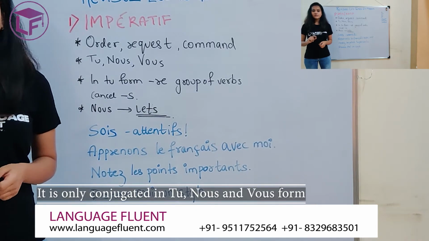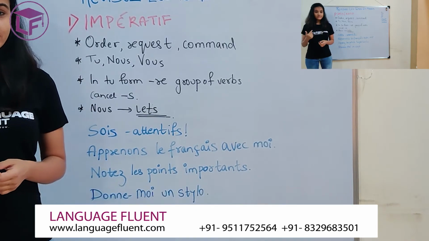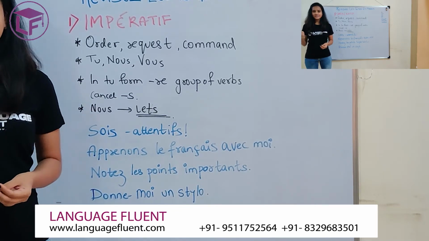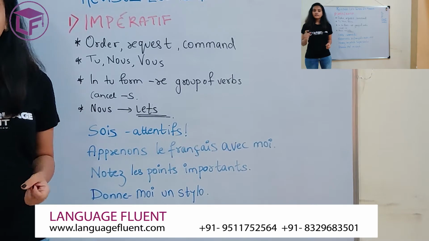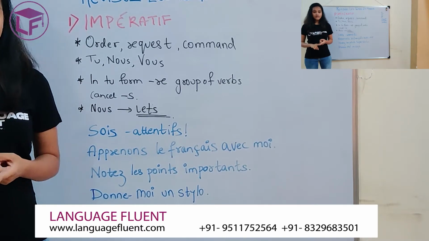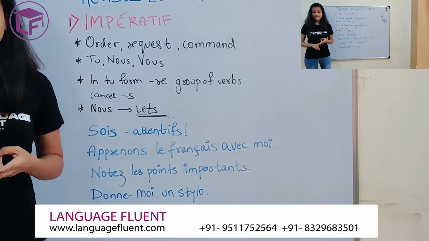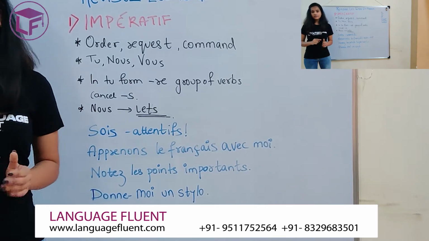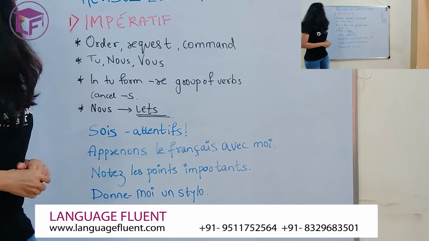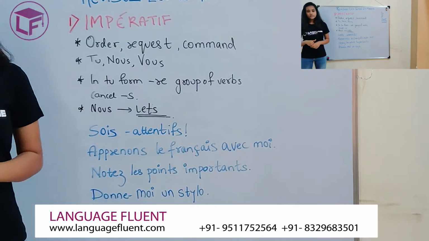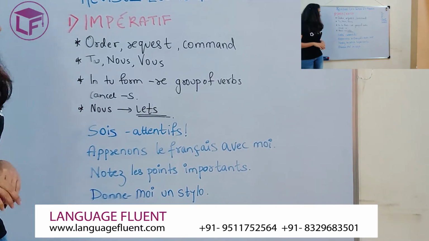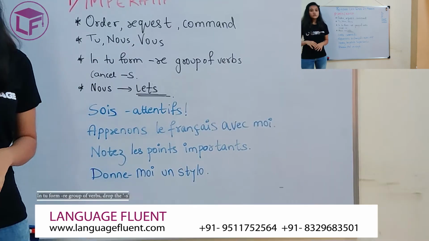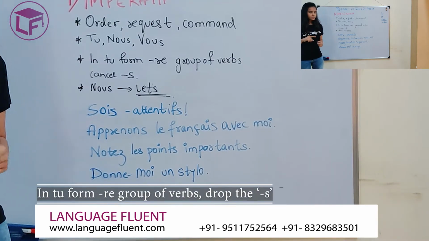Why? Because we cannot give orders to ourselves, and we cannot give orders to someone who is not present, that is the third person singular or plural. That's why we do not consider the je form, il, elle singular and il, elle plural. The next point that you really have to remember is that in the tu form with the er group of verbs, you're going to drop the s. Let's look at an example.